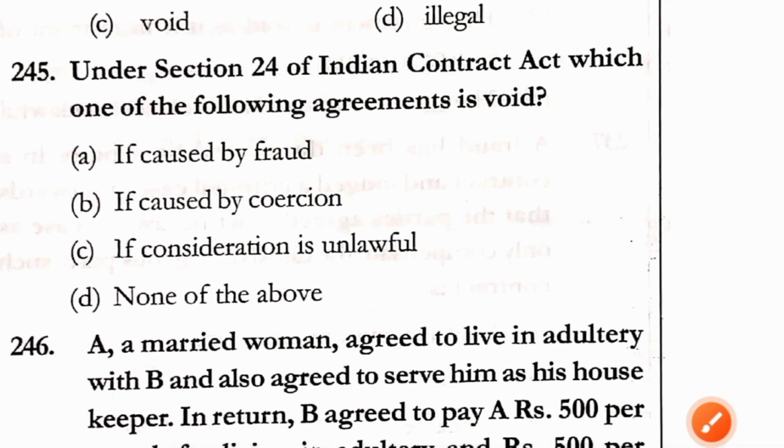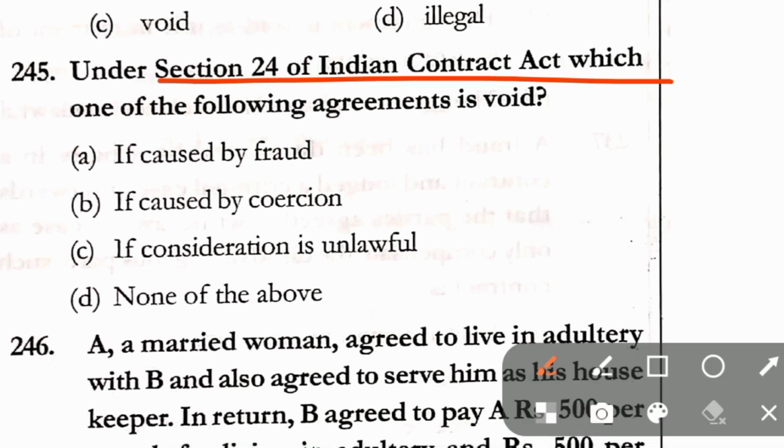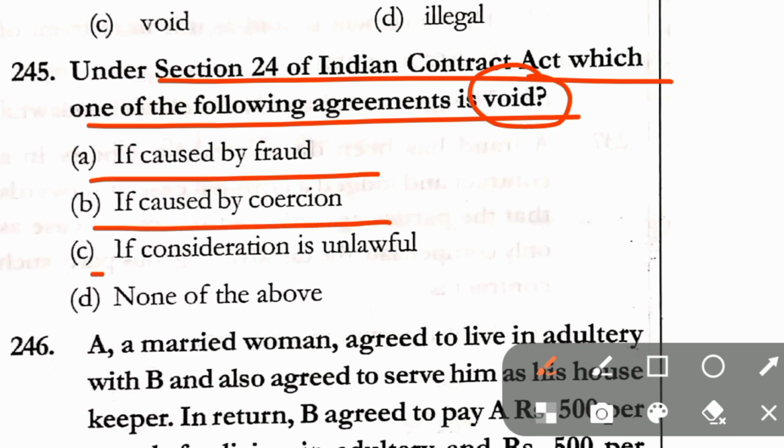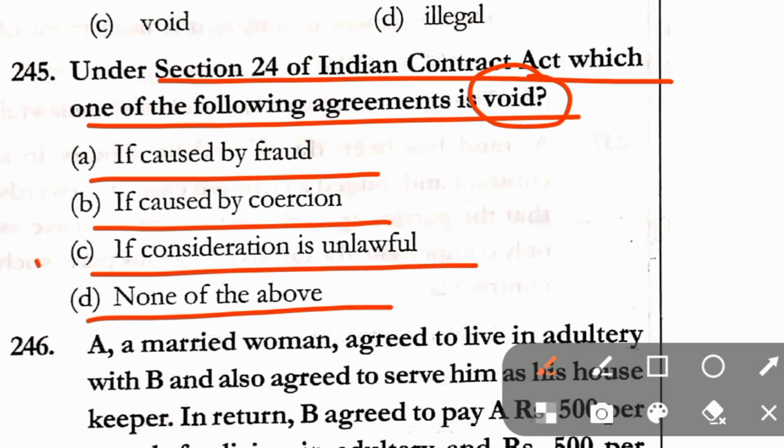Question number 245. Under section 24 of the Indian Contract Act, which one of the following agreement is void? If caused by fraud, if caused by coercion, if consideration is unlawful, none of the above. Here the correct answer is option C, if consideration is unlawful.